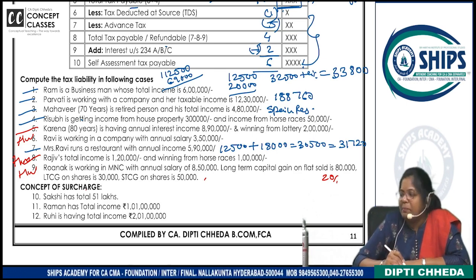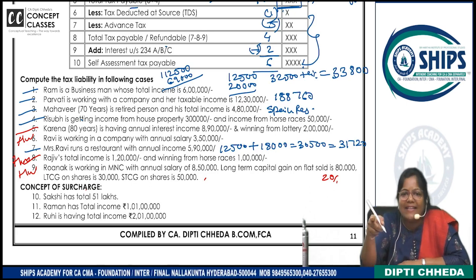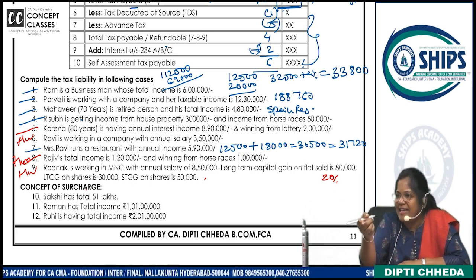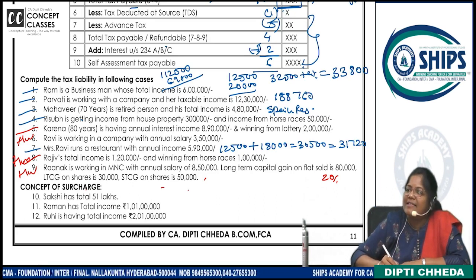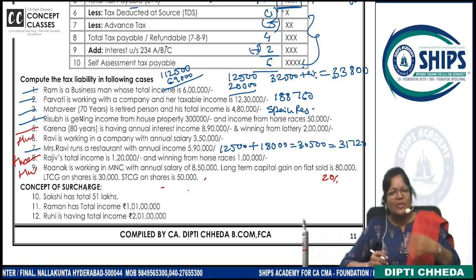Exempt. 10%, you are right, but up to 1 lakh they are giving no additional exemption. Sure? And then short-term capital gain on shares taxable at what rate? 15%.